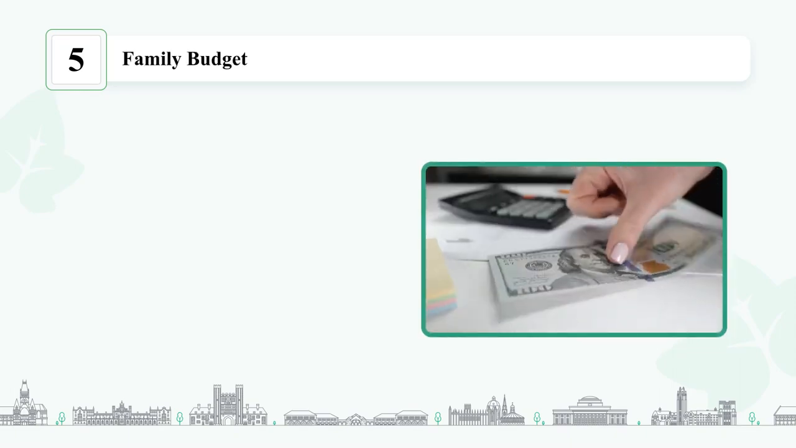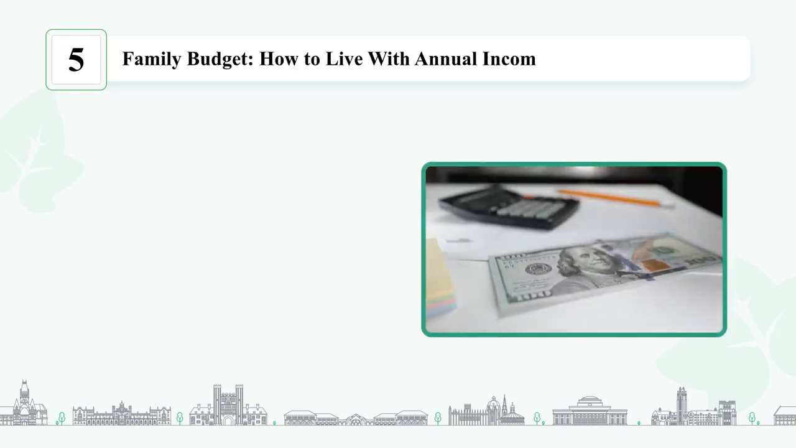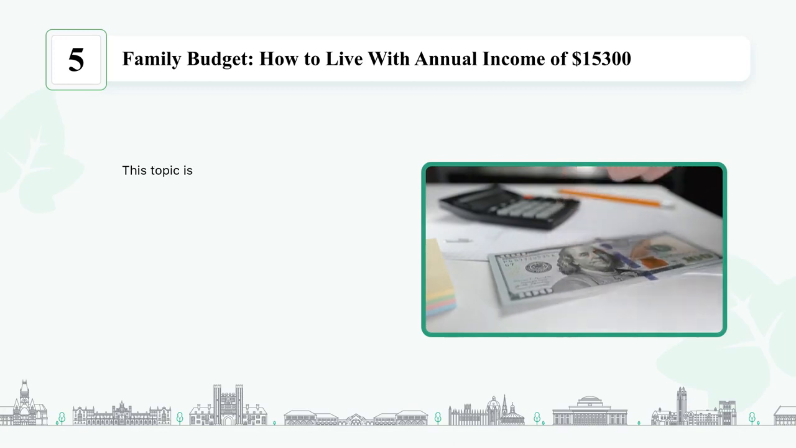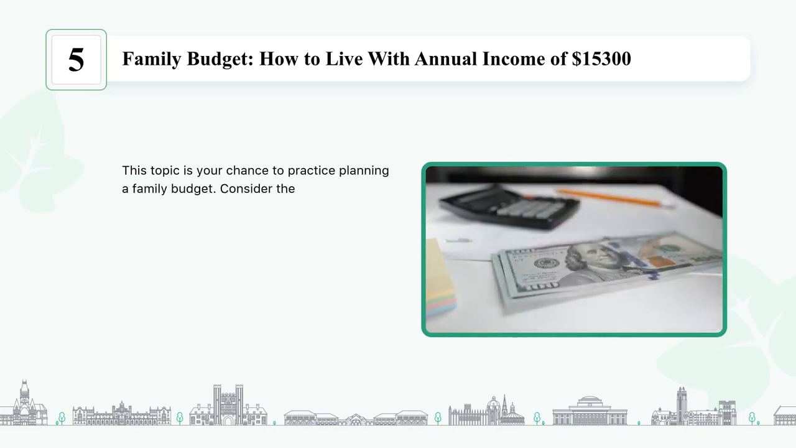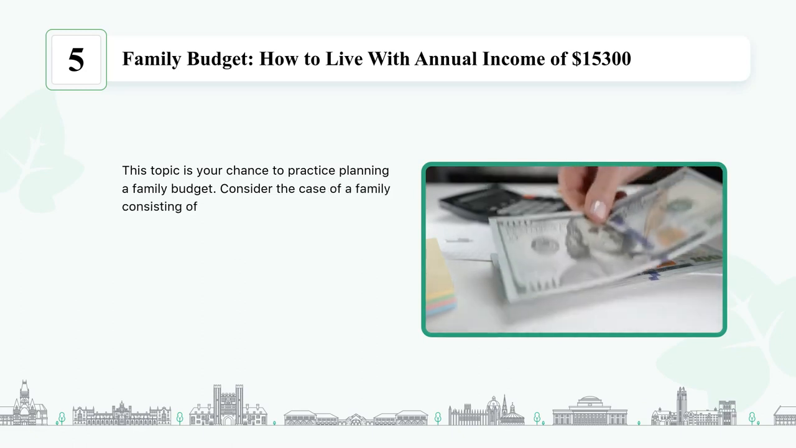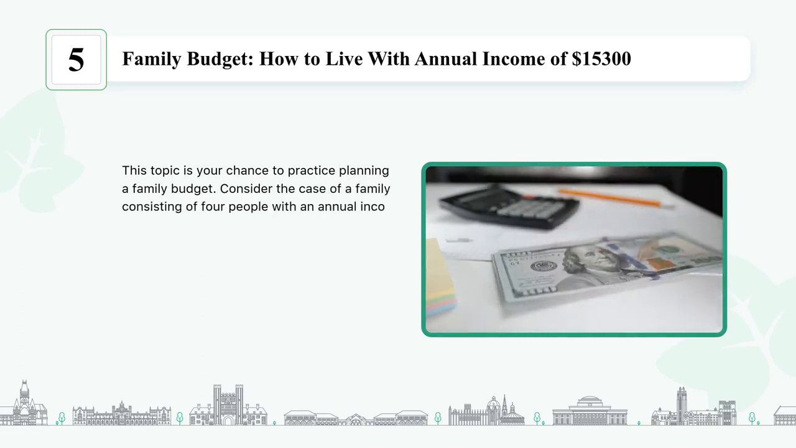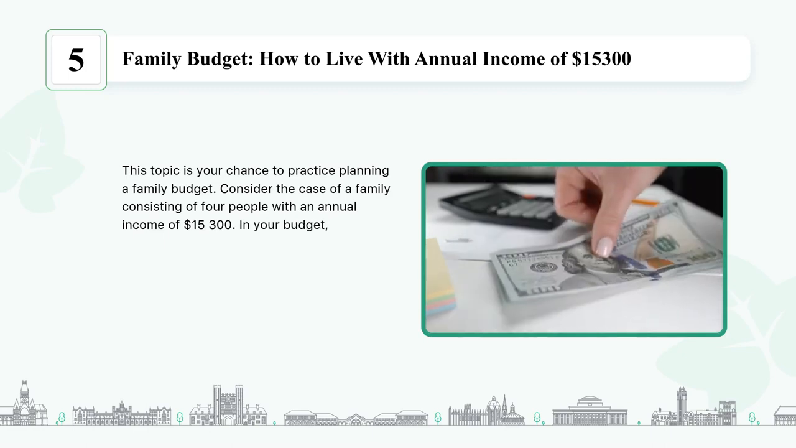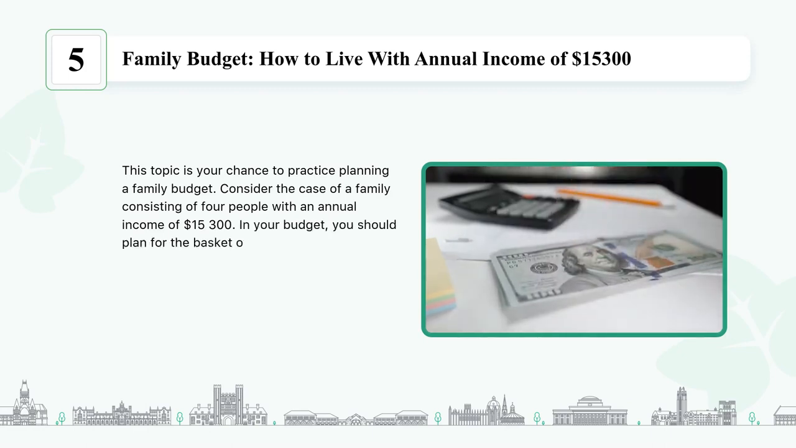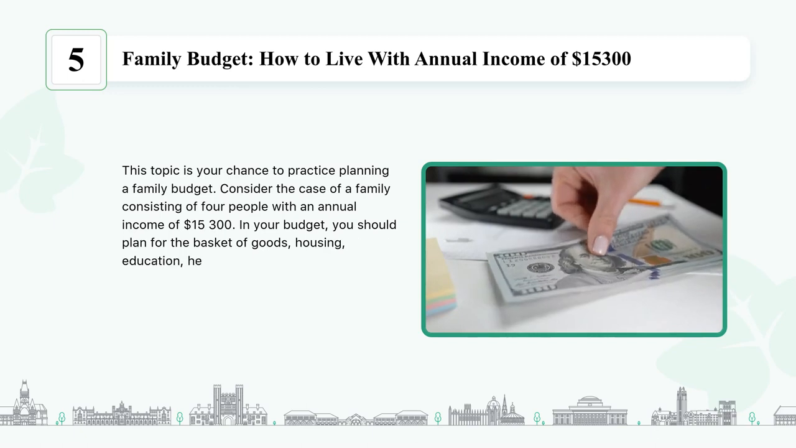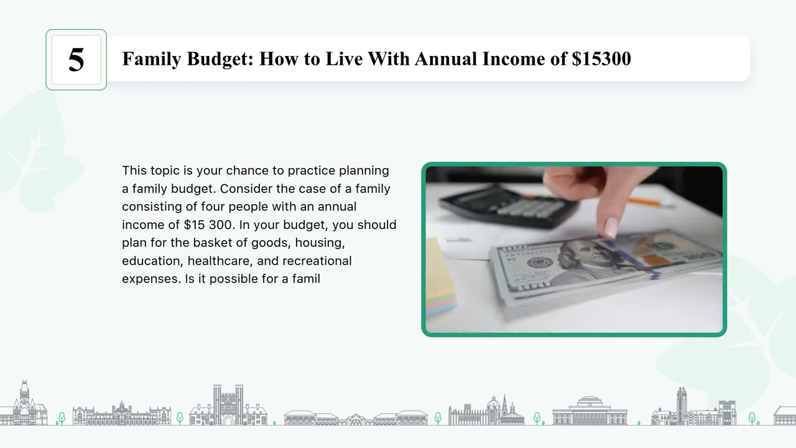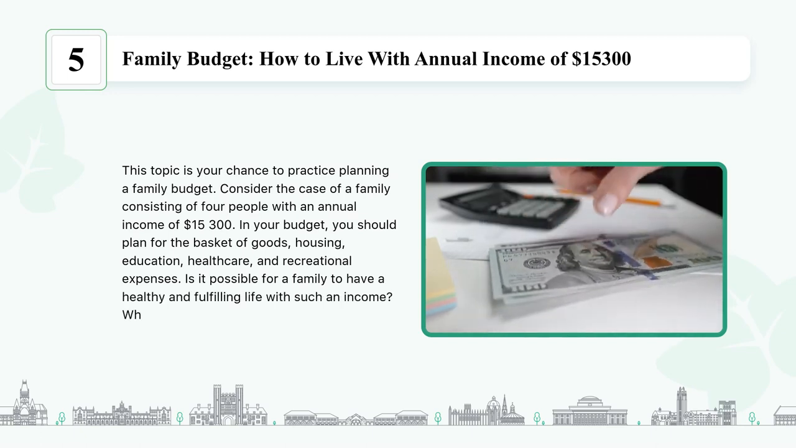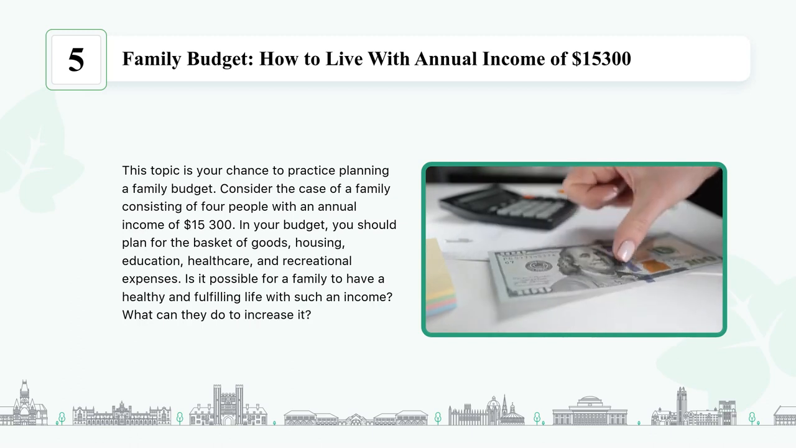Family budget: how to live with an annual income of $15,300. This topic is your chance to practice planning a family budget. Consider the case of a family consisting of 4 people with an annual income of $15,300. In your budget, you should plan for the basket of goods, housing, education, healthcare, and recreational expenses. Is it possible for a family to have a healthy and fulfilling life with such an income? What can they do to increase it?